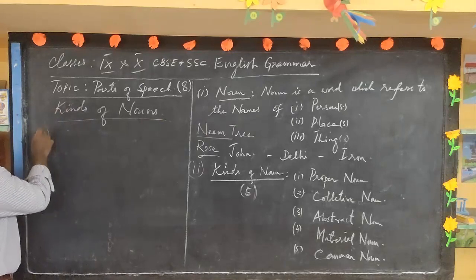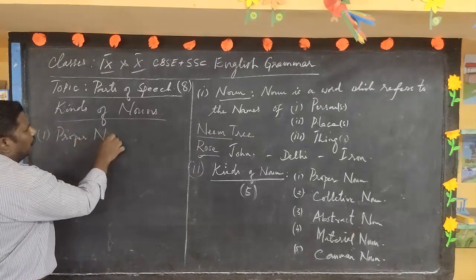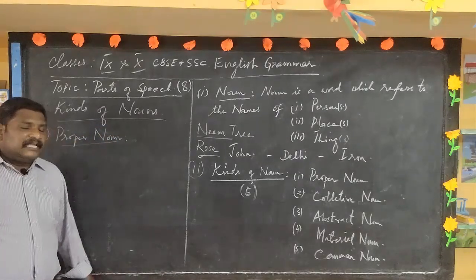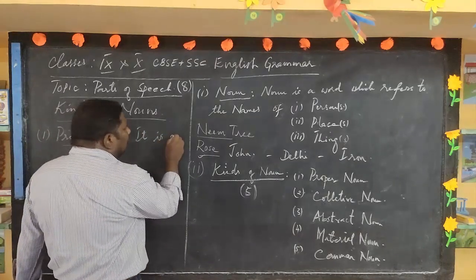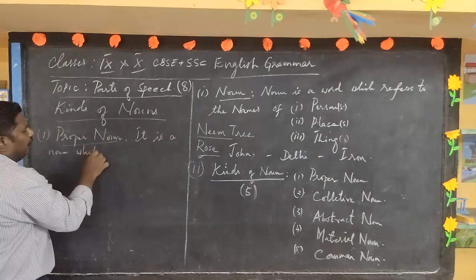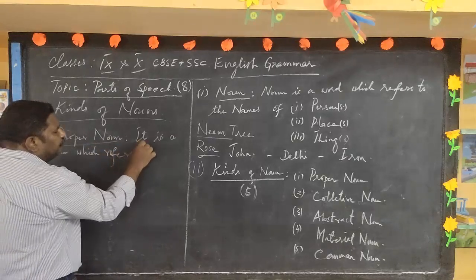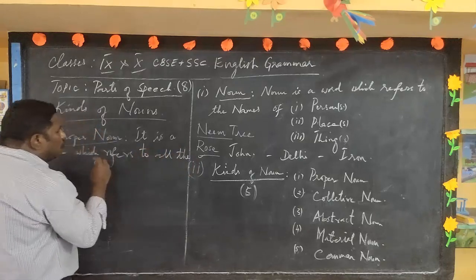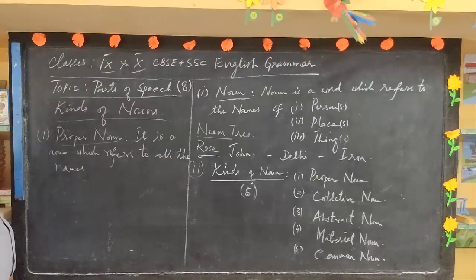The first noun is a proper noun. Now dear students, what is a proper noun? It is a noun which refers to all the names.